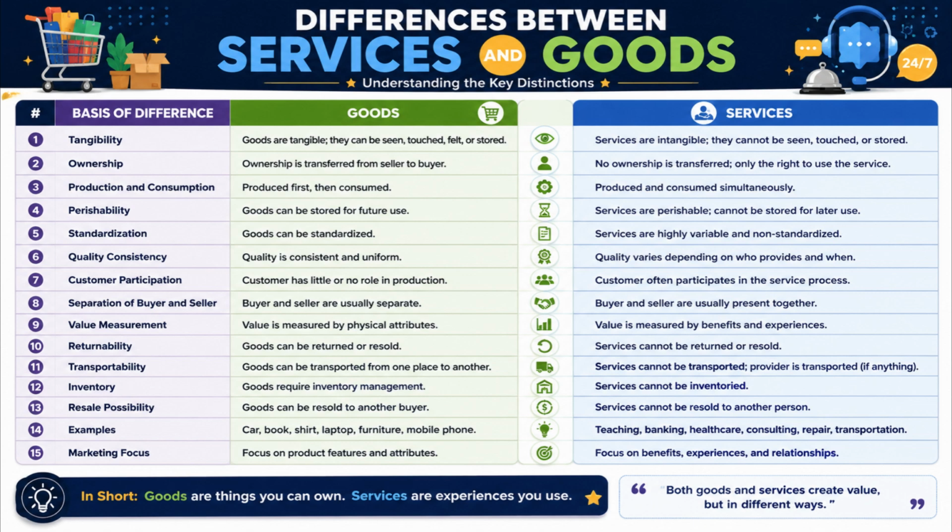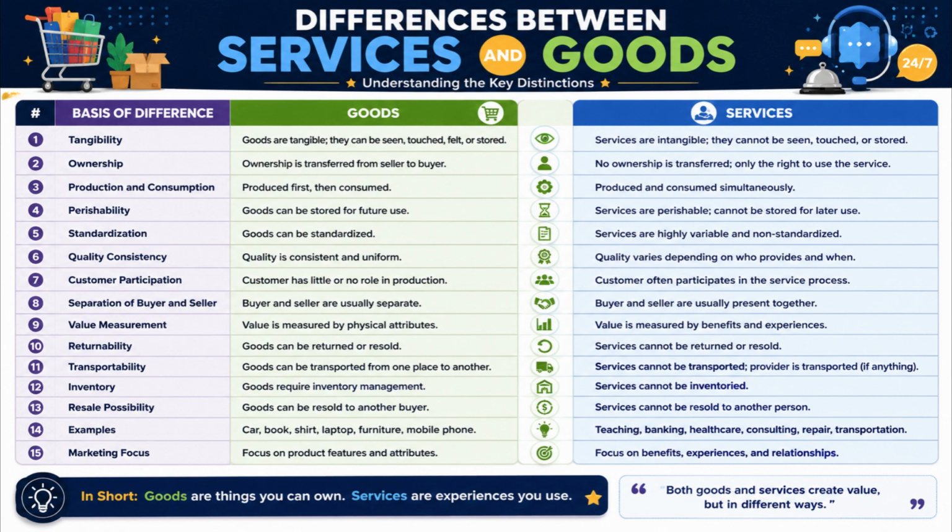In this video, we will discuss the differences between services and goods. Both goods and services satisfy human wants and needs, but they differ in terms of tangibility, ownership, storage, production, quality, and many other characteristics. Understanding these differences is important for students of business, economics, marketing, and management. Let's understand the major differences one by one.